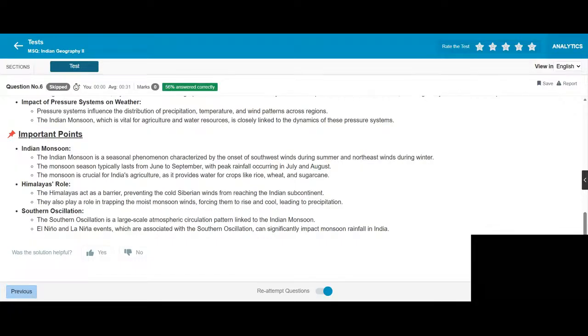Himalayas' role. The Himalaya act as a barrier, preventing the cold Siberian winds from reaching the Indian subcontinent.